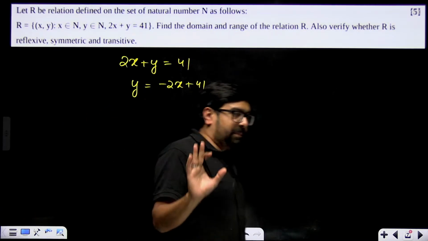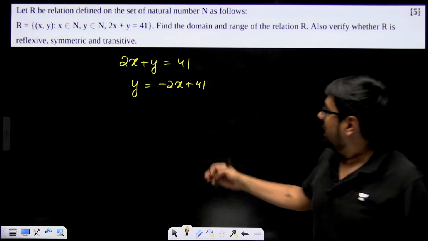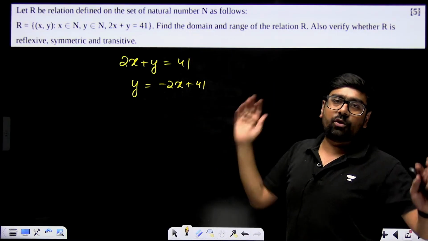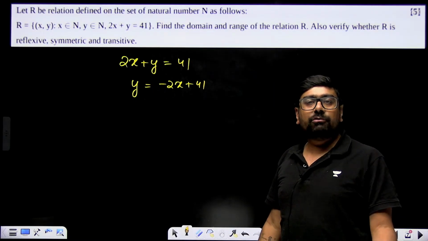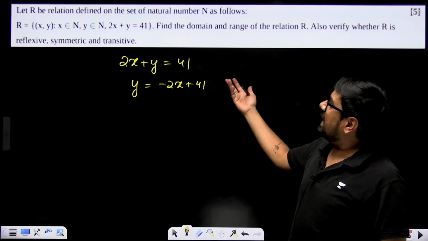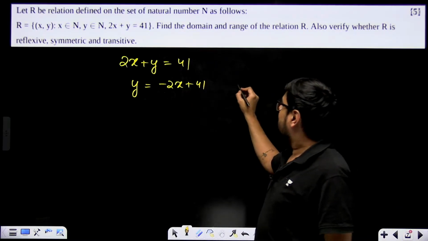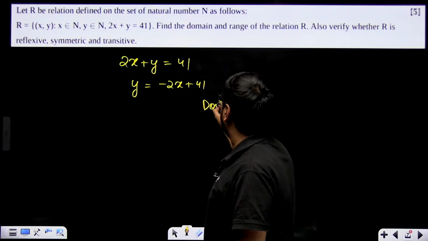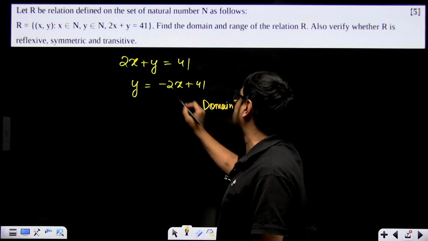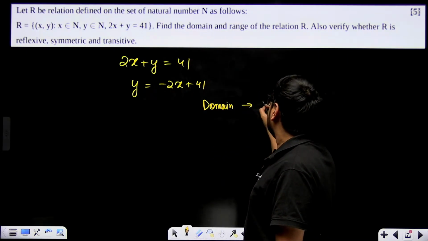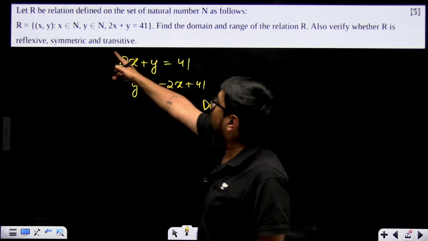Domain and range, simple meaning. Try to understand the simple meaning. What all values can x take over here? X can be any natural number. So domain is the values which x can take. So domain is natural numbers, because x belongs to natural numbers.